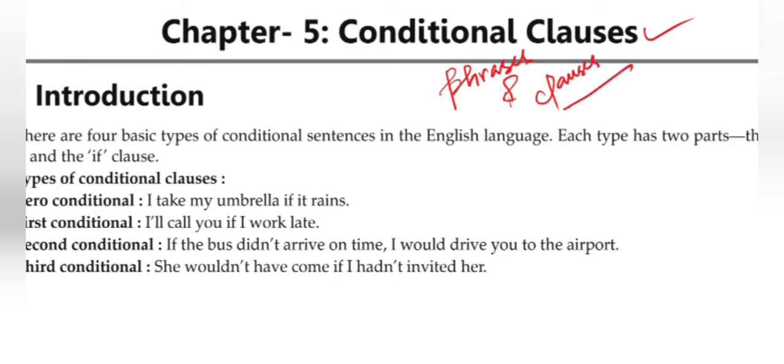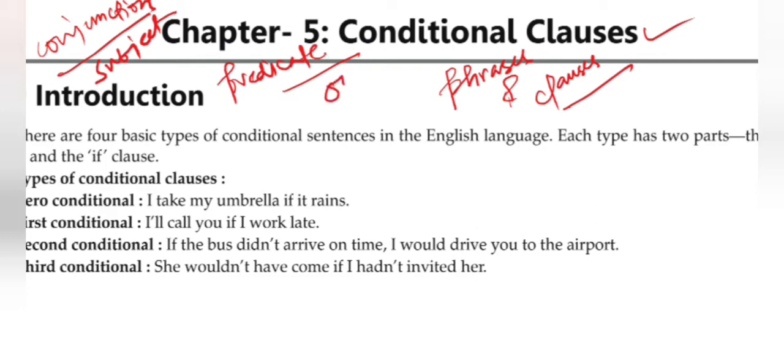To know phrase and clause, we have to know conjunction, subject, predicate, and obviously object. So we have to understand these parts. Next, conjunction is a vital part here. We have to go through that one.